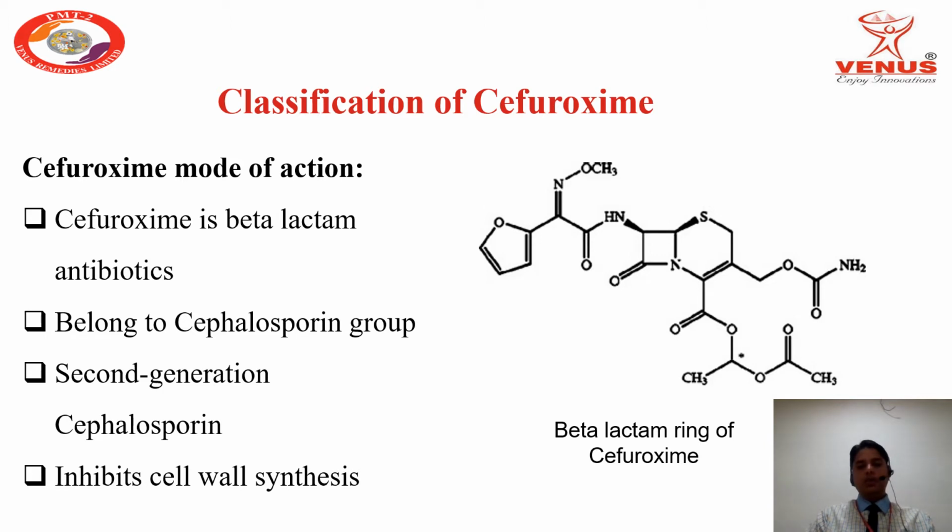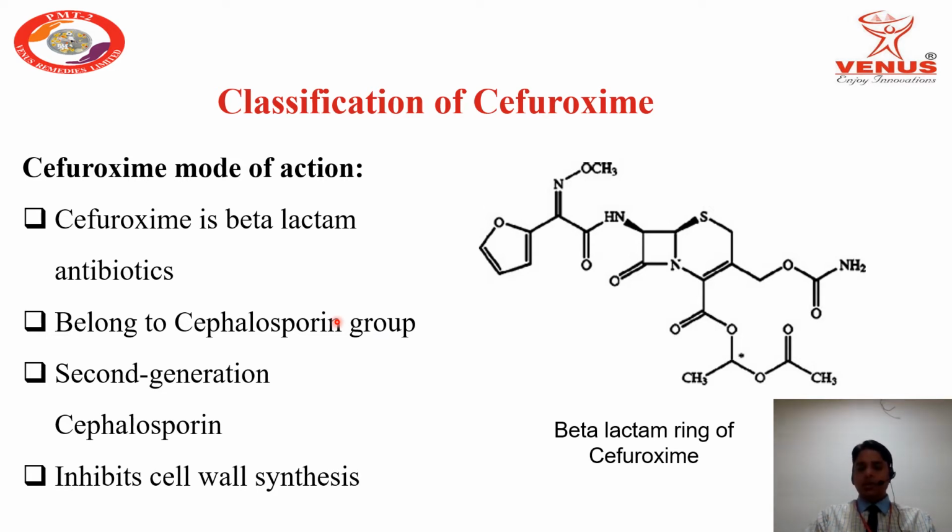Now come to the classification of cefuroxime. Cefuroxime belongs to the beta-lactam antibiotics. It belongs to the second generation cephalosporin group. The main mechanism of action of cefuroxime is that it inhibits the cell wall synthesis of bacteria.